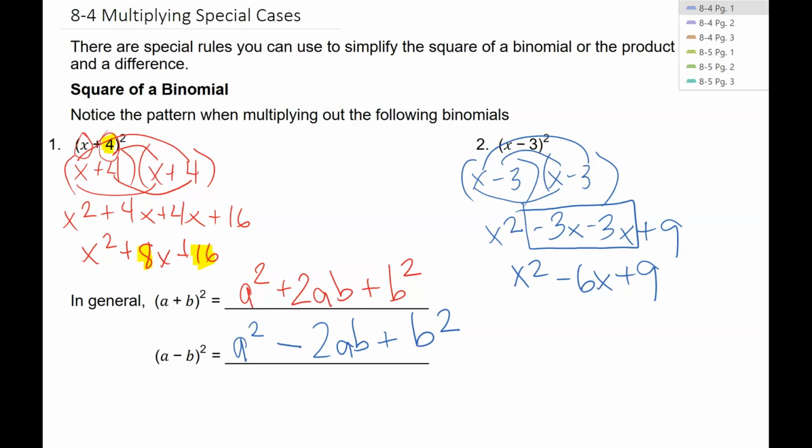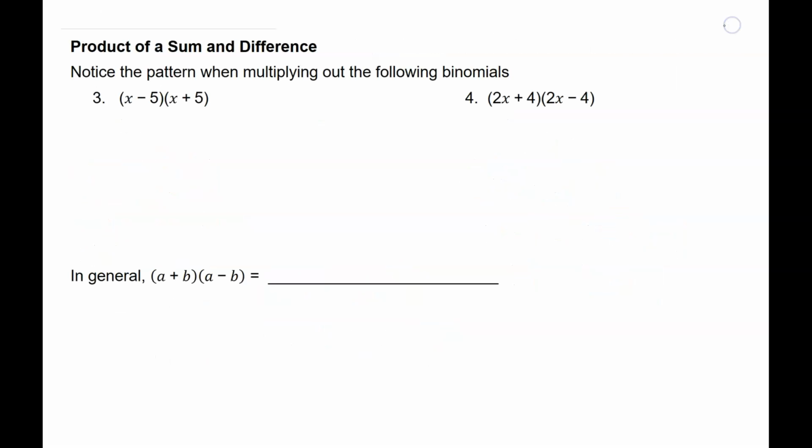So then the next special case is when we have the product of a sum and a difference. The first scenario was taking the same thing times itself. This is a little bit different. Now I am going to find firsts, outers, inners, lasts.